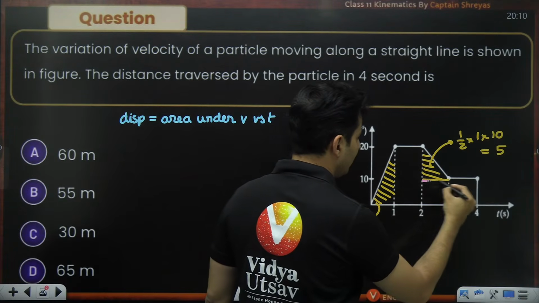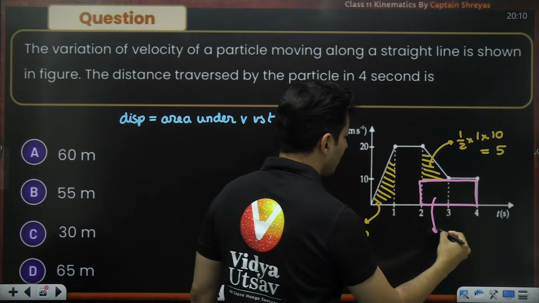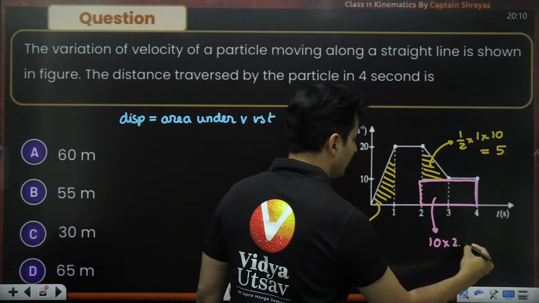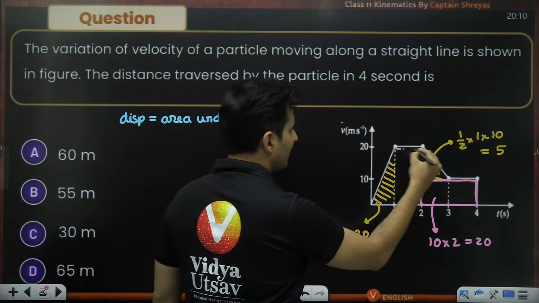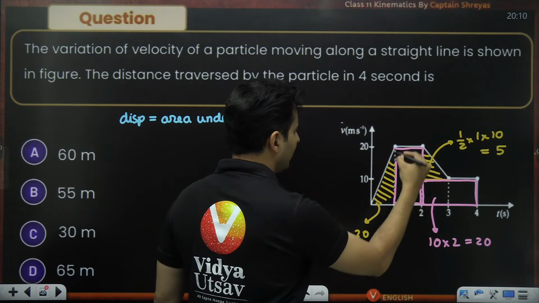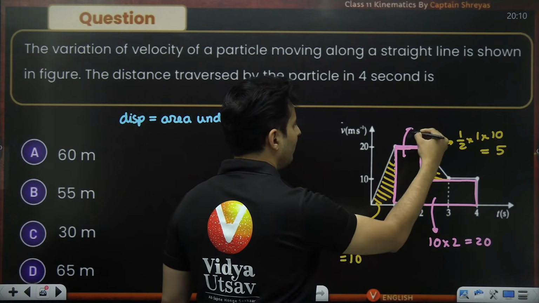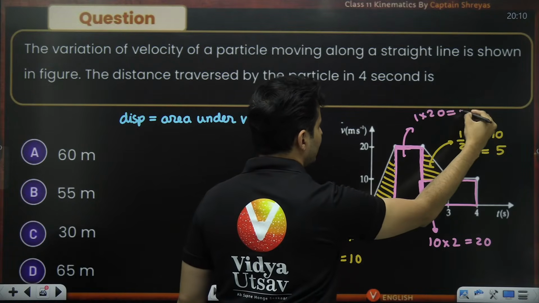For example, if you take this entire rectangle over here, the height is 10 units, the base is 2 units, 2 to 4 is 2, so this is 20. Similarly, for this particular rectangle, base is 1, height is 20, so 1 into 20, which is 20.